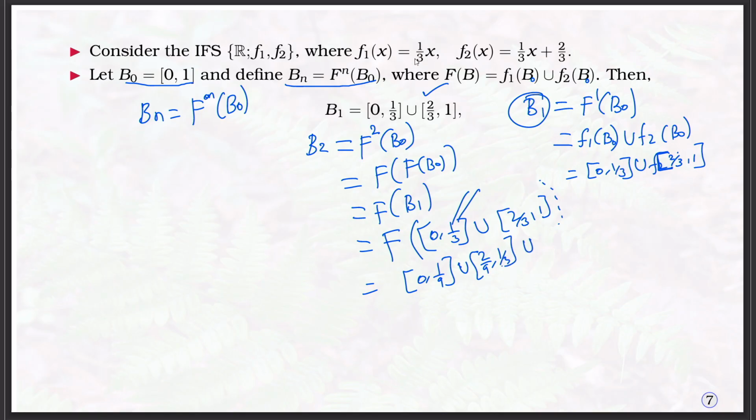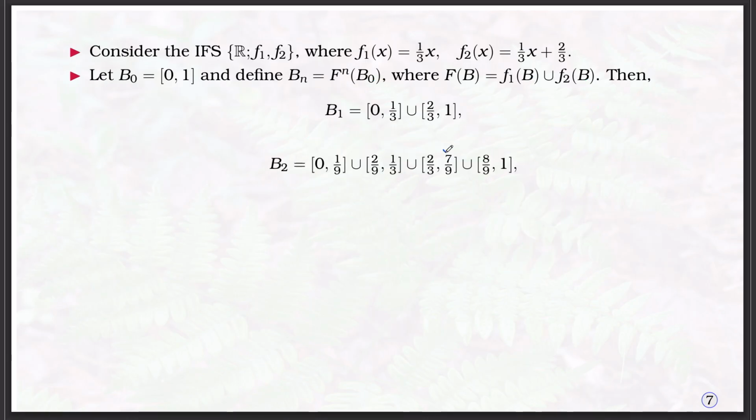Similarly, if you apply F1 and F2 on this set, then one can get [2/3, 7/9], since 2/3 is 6/9, union [8/9, 1]. Now, you can find what is B3.